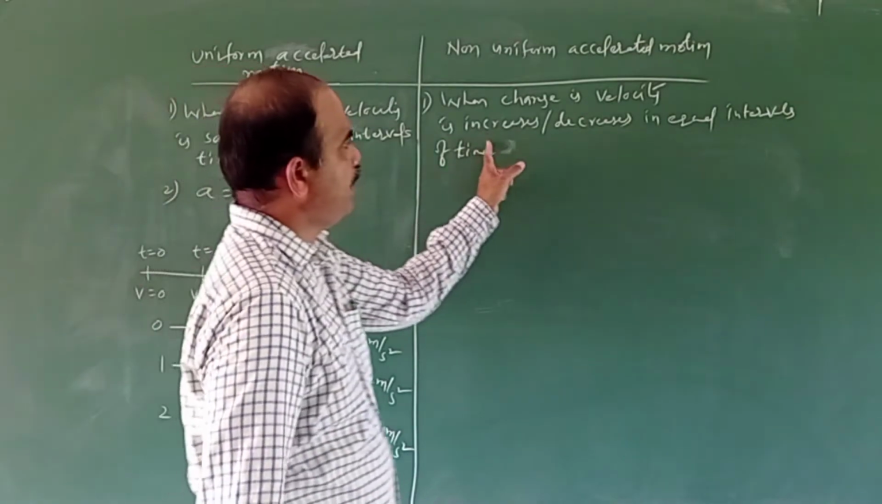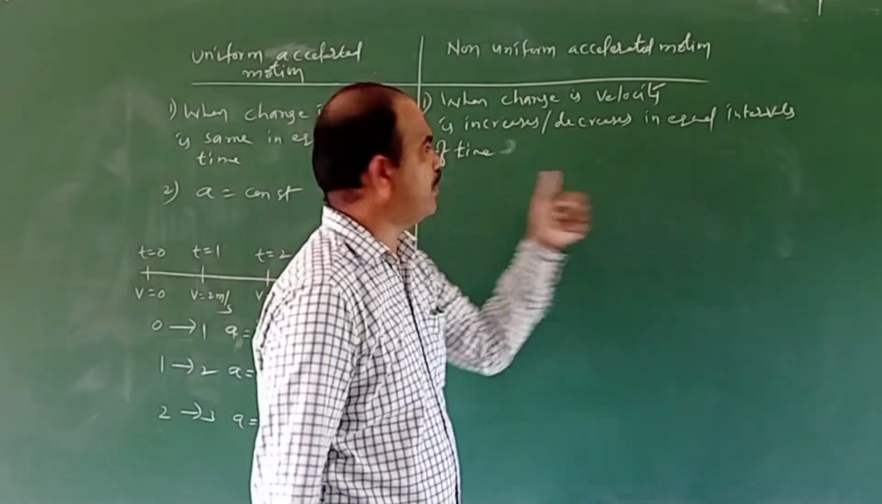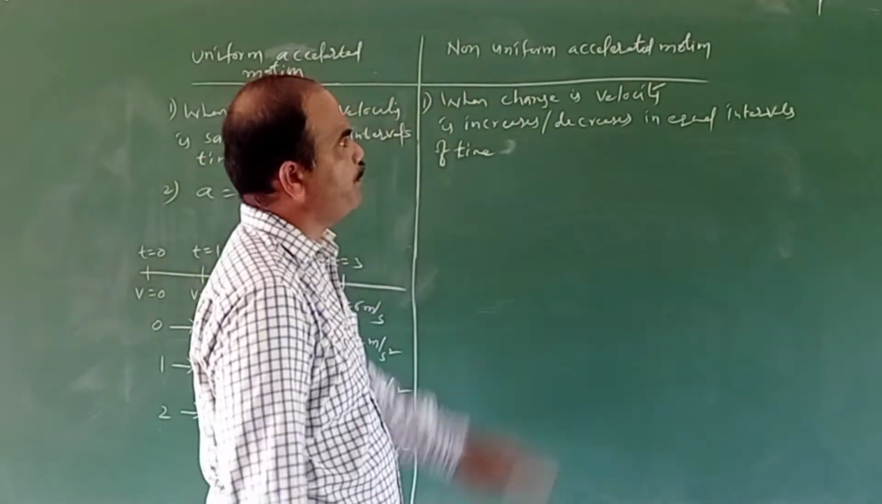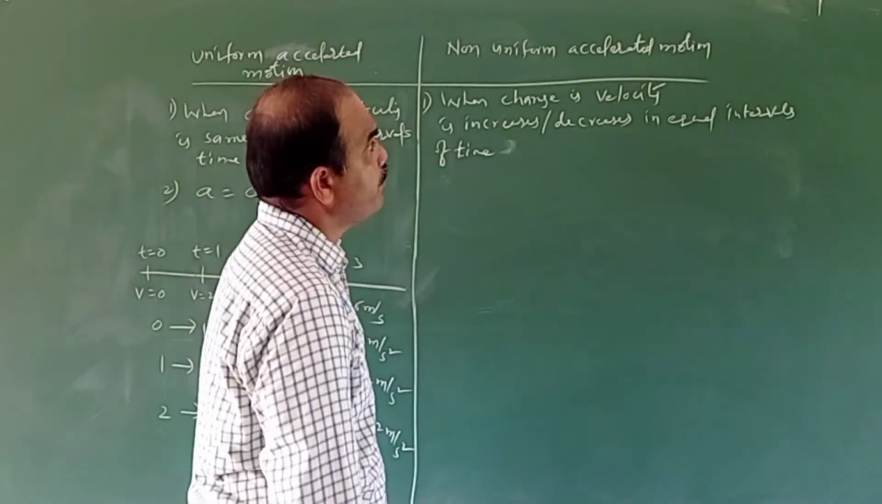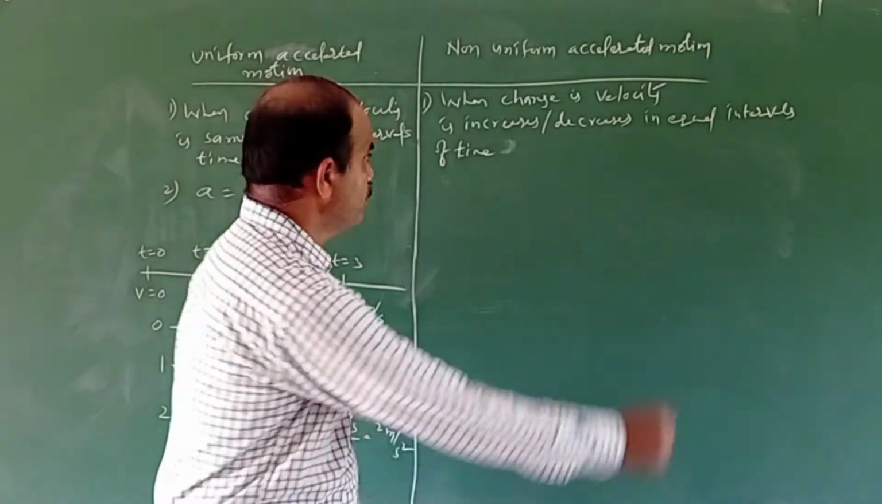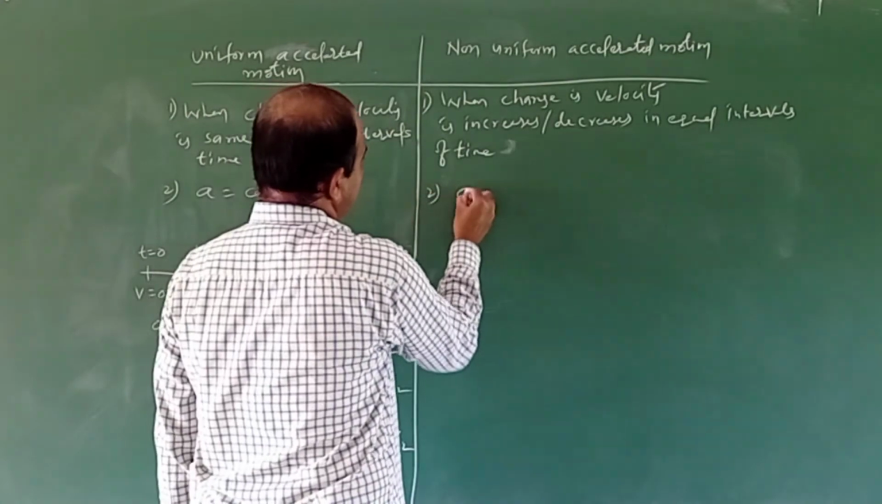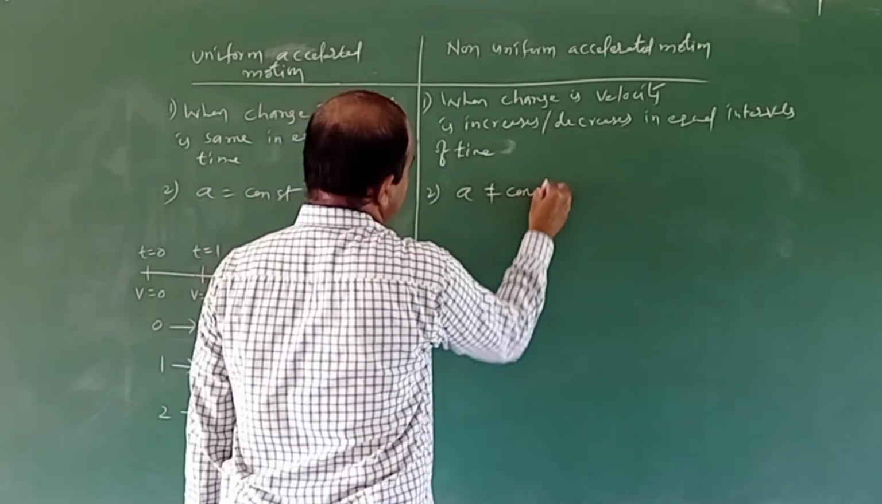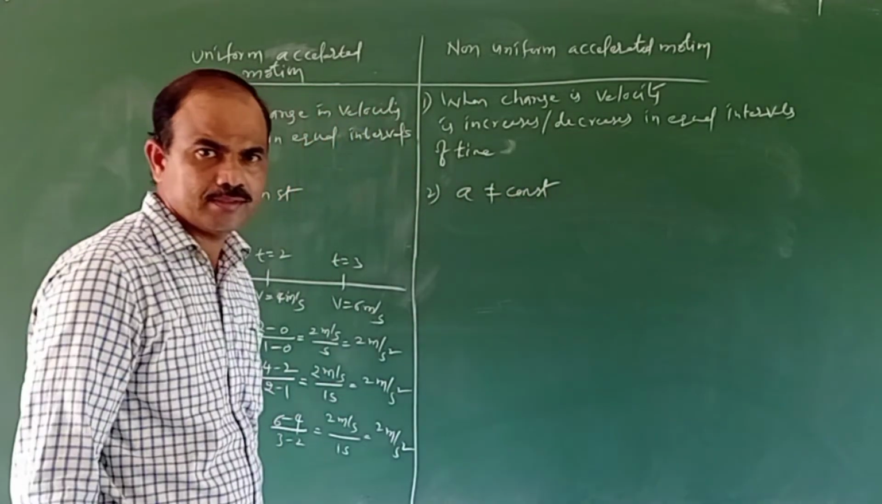So when change in velocity increases or decreases in equal intervals of time, then the type of motion is said to be non-uniform accelerated motion. So in this case, the acceleration is not constant. It can change.